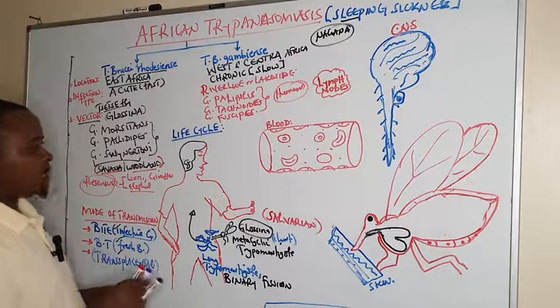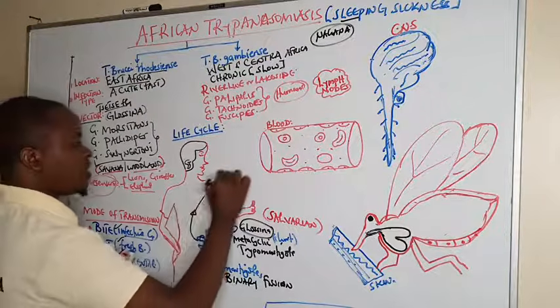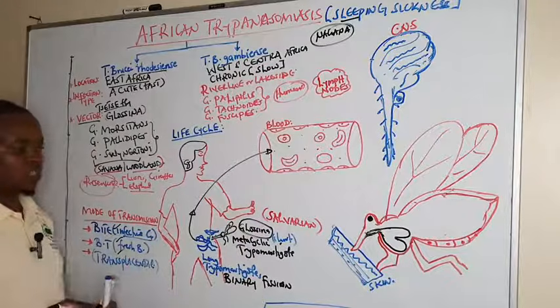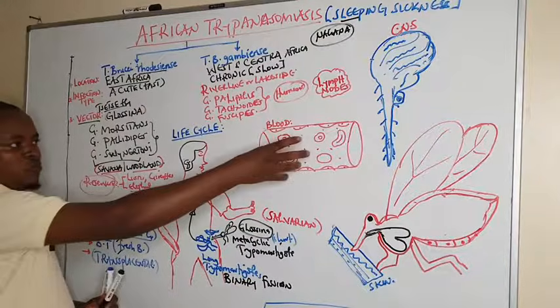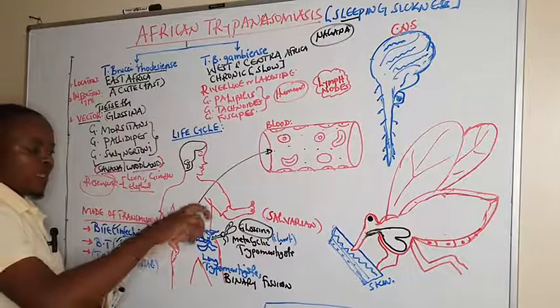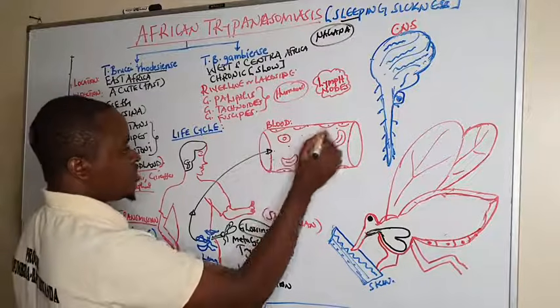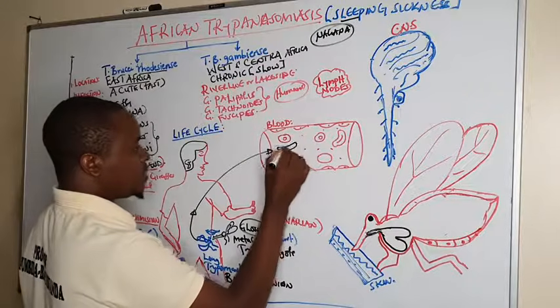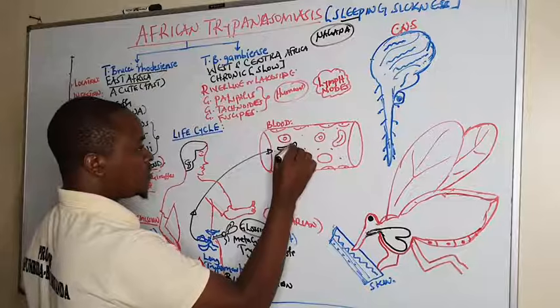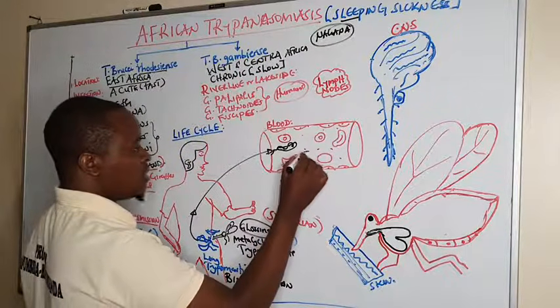They continue multiplying, whereby these trypomastigotes enter into what we call blood circulation. I'm assuming this blood vessel is inside this man. So as they are multiplying, we find them in blood.